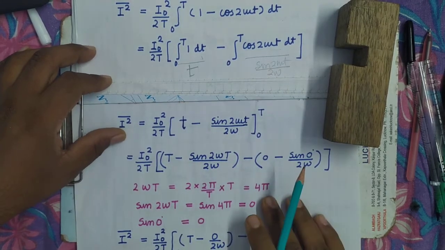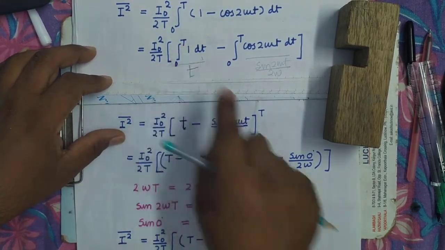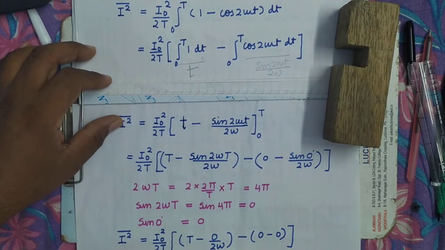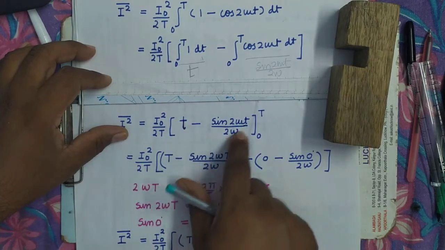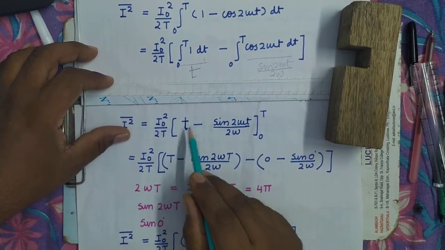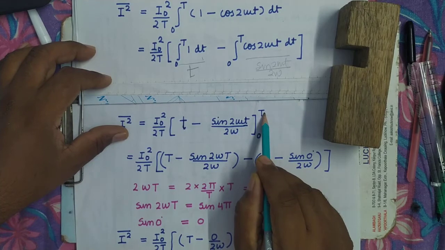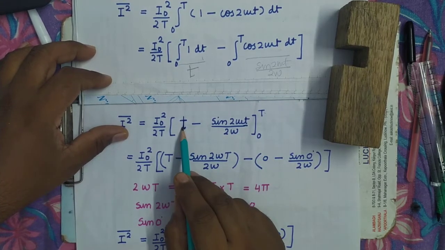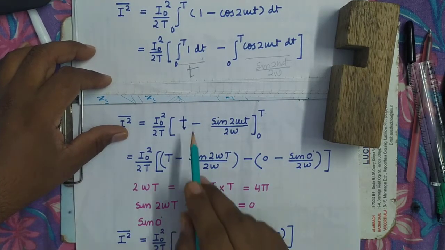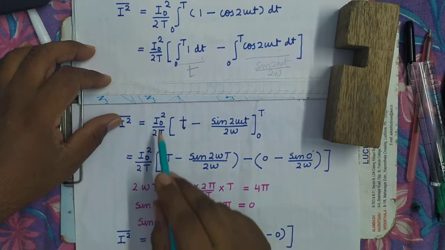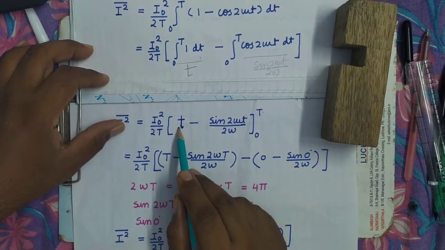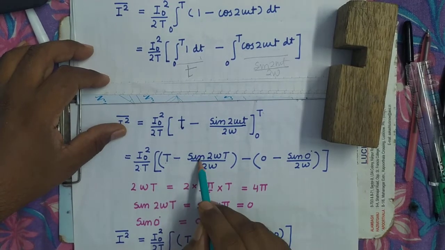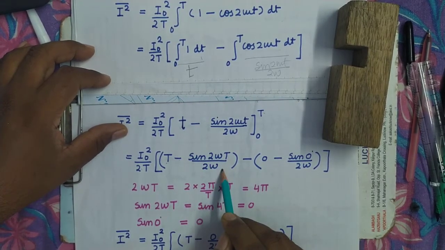That has been substituted. The limit is the same, so that's why I have put it here. Now we will evaluate this. First we will evaluate its value when small t equals capital T, and then when small t equals 0. So when small t equals capital T, this will become capital T minus sin 2 omega t upon 2 omega.